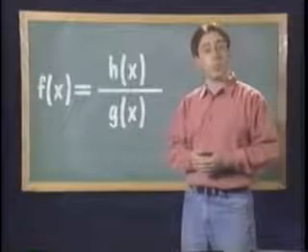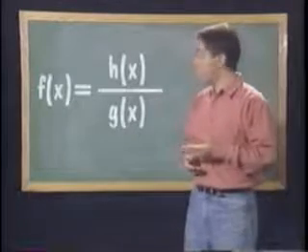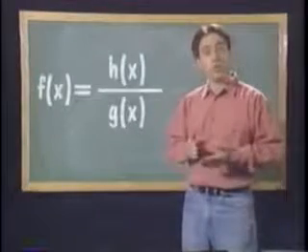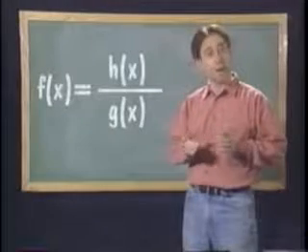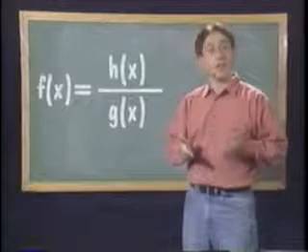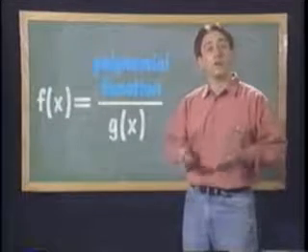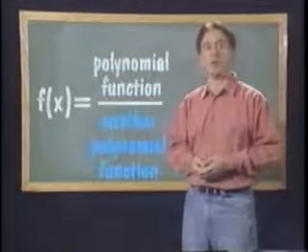The standard formula for rational functions looks like this: f of x equals h of x over g of x. It looks spooky, I know, but it's not. h of x and g of x are just basically code for a polynomial function and another polynomial function. But rational functions don't always appear in this standard form. Sometimes they come up in an algebra problem in disguise.